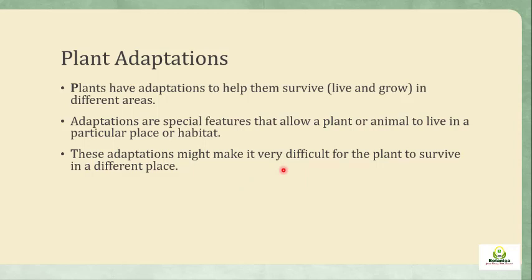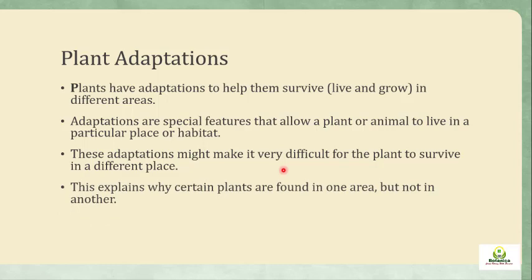A plant or animal has to modify itself not only on the morphological basis, but there should also be physiological, biochemical, genetic, and behavioral changes as well, which are not possible for a plant or animal to make rapidly. It takes a very long time to be adapted to a particular environment, and once adapted, it is very difficult to adapt to a new one. So that's why these adaptations are restricted to a habitat.